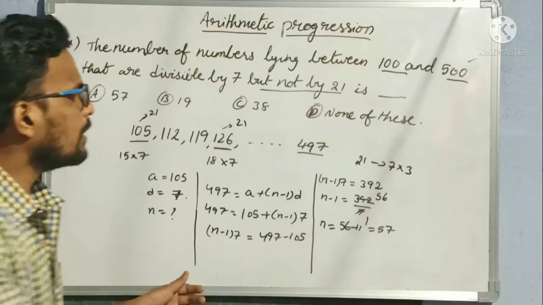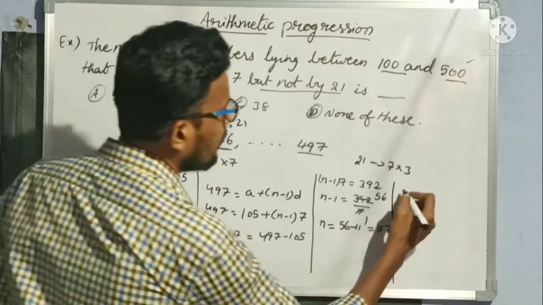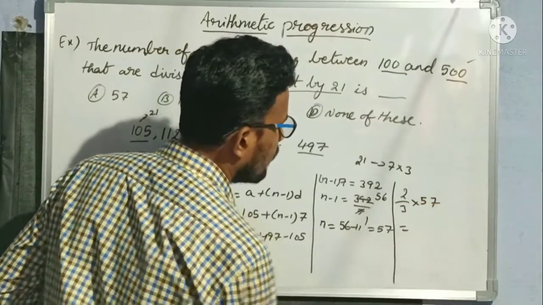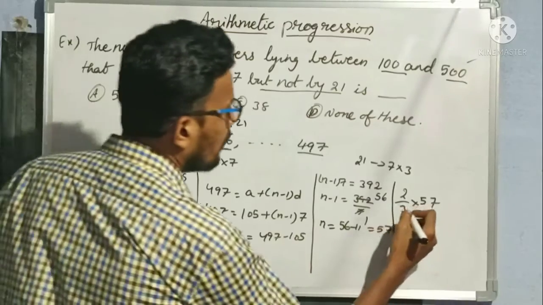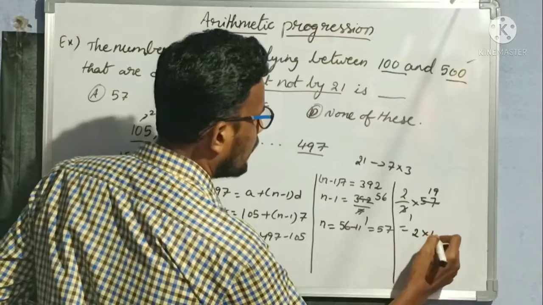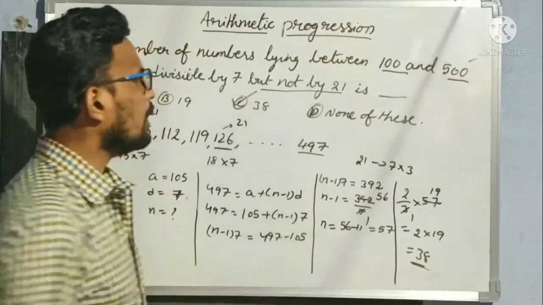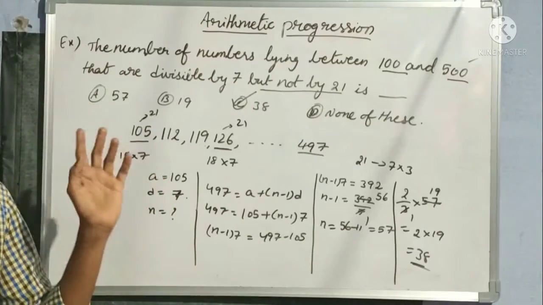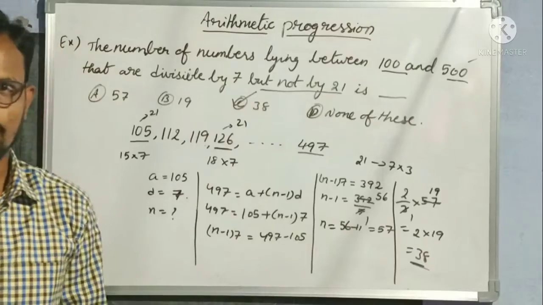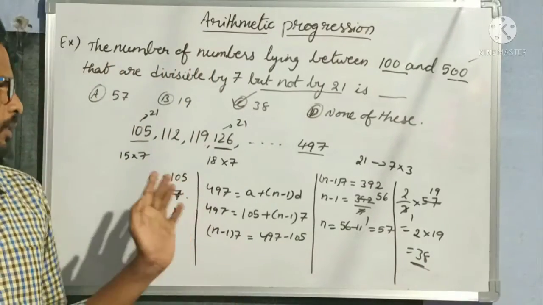So we want the answer as 2/3 of 57. 3 ones are 3, 3 nineteens are 57, so 2 into 19 is equal to 38 is our answer. So how many numbers are divisible by 7 but not by 21 between 100 and 500? 38. Understood? So this is our example related to the nth term.